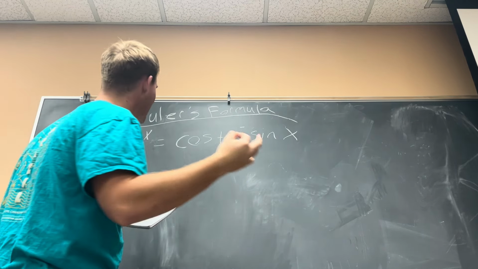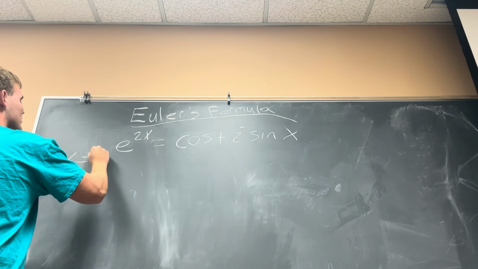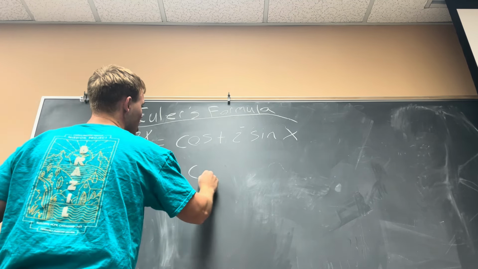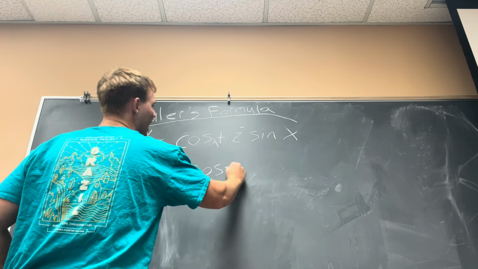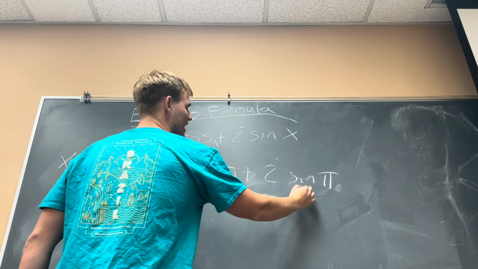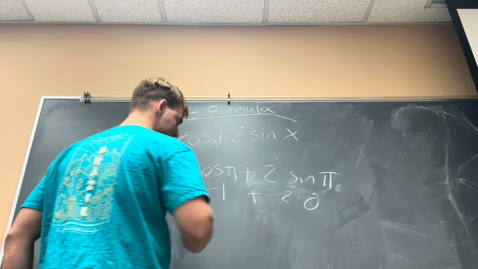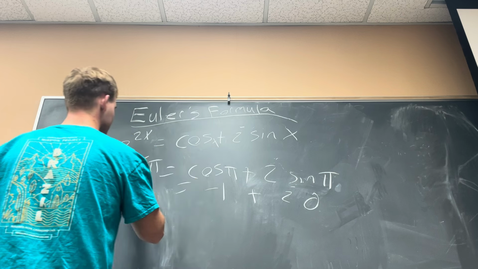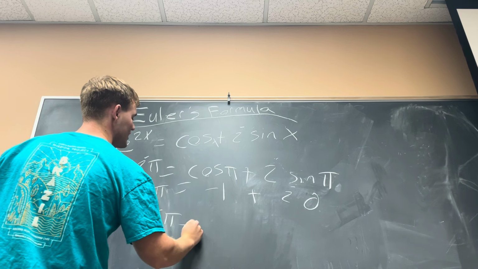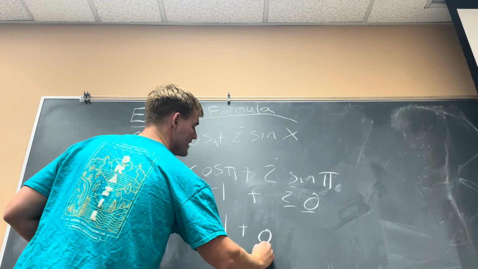And so what this is going to do through mathematics is going to leave us, say, x equals pi. So if we have x equal to pi, we're going to get e^(iπ) is equal to cosine π plus imaginary i sine π. Sine of π is 0, and cosine π is negative 1, so e^(iπ) is equal to negative 1 plus 0, because 0 times i is 0.